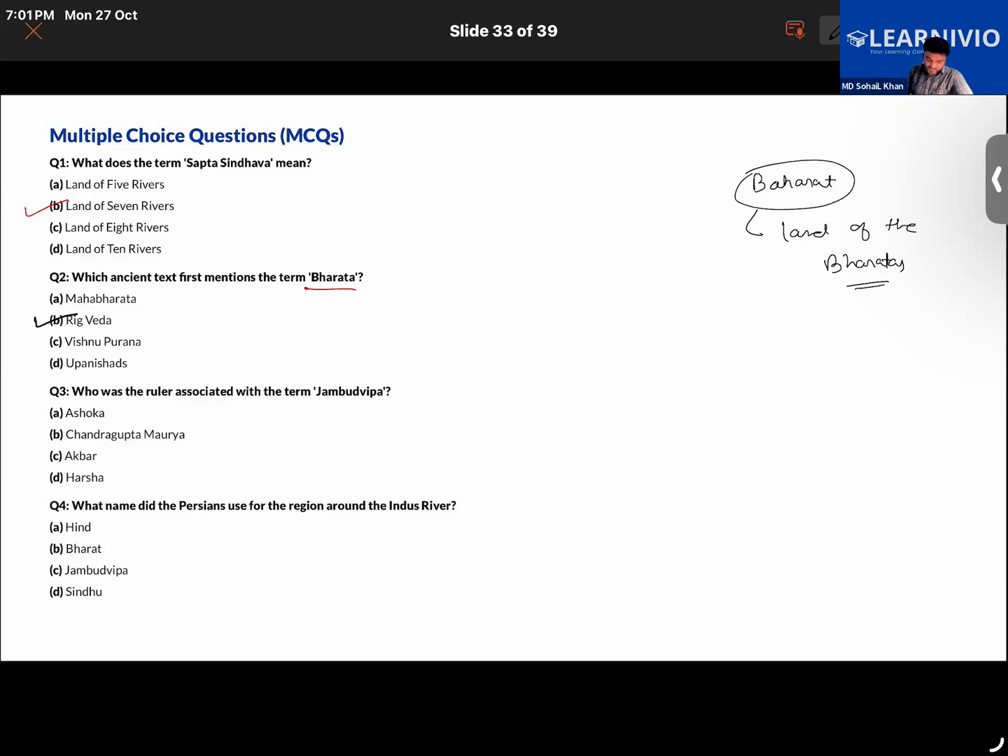Okay. Who was the ruler associated with the term Jambudvipa? And the third is Ashoka. Ashoka, exactly.